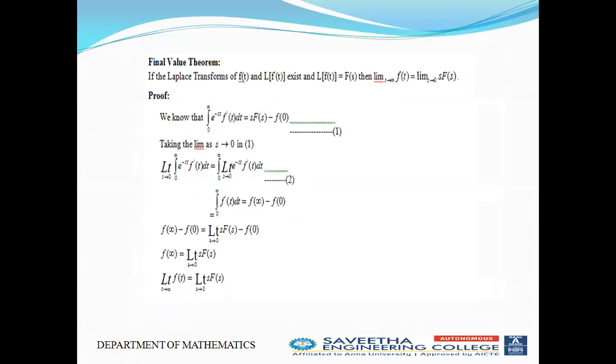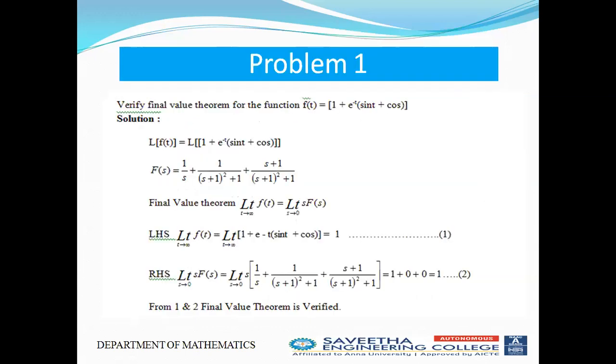Similarly, we can prove the final value theorem. Problem 1. Verify the final value theorem for the function f(t) is equal to 1 plus e power minus t (sin t plus cos t).